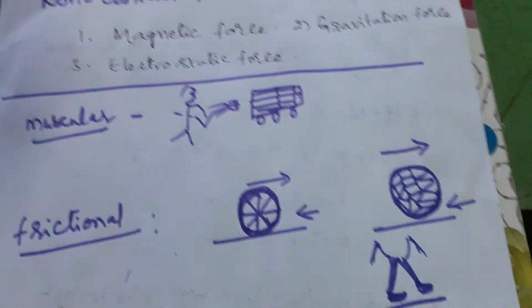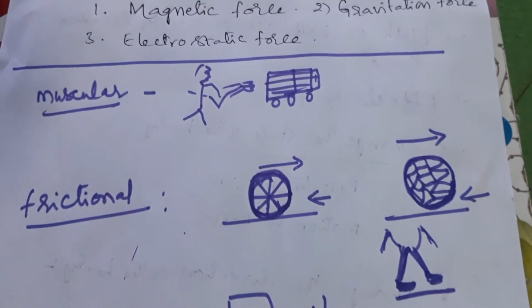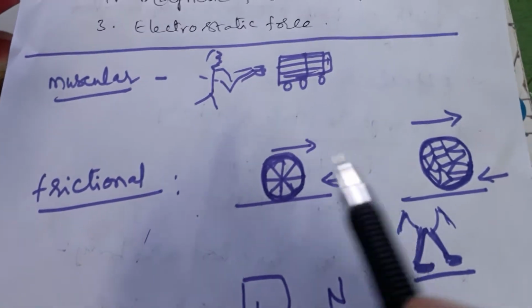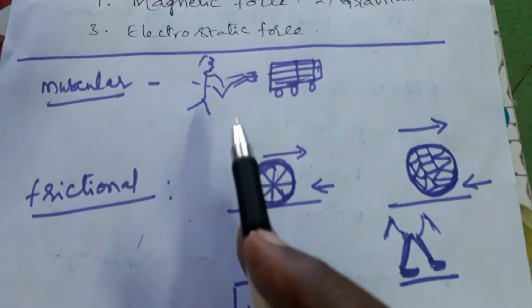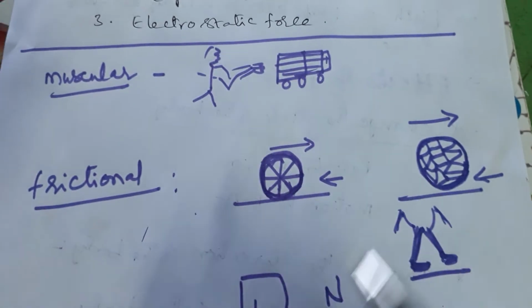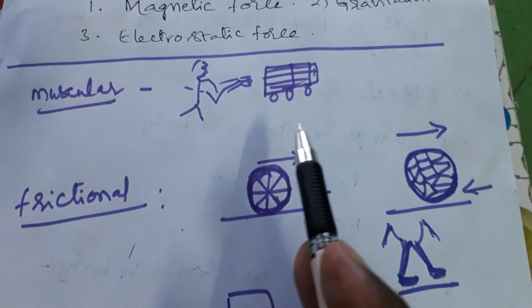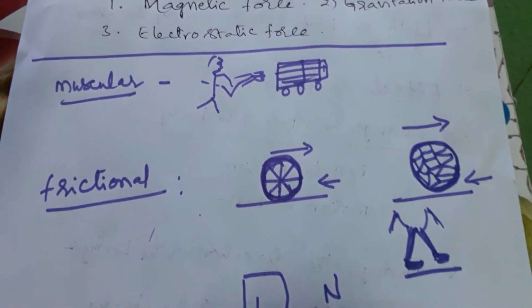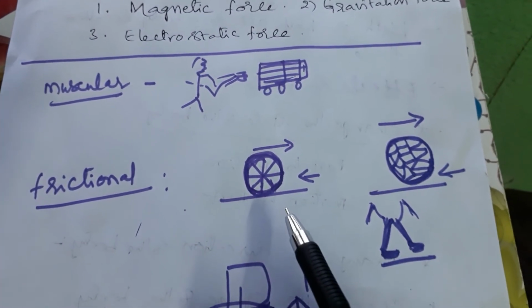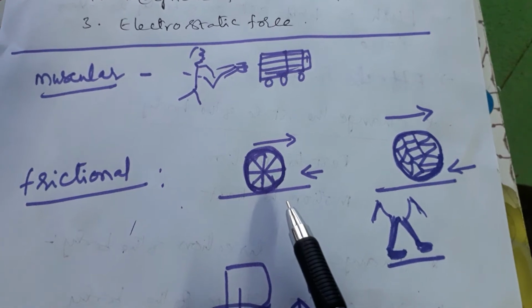Some examples we are going to discuss about contact force. Muscular force: pulling a cord, pushing a box, anything done by applying muscles. By using muscles, we can apply force on any body; that is called muscular force. Frictional force, for example, a cycle wheel.